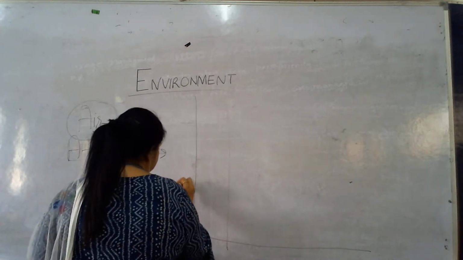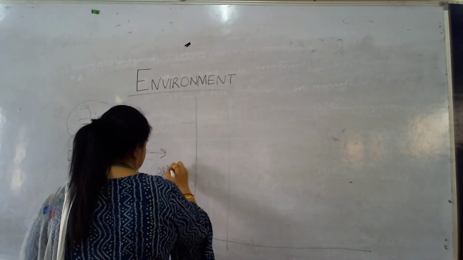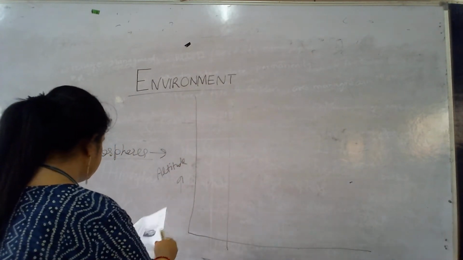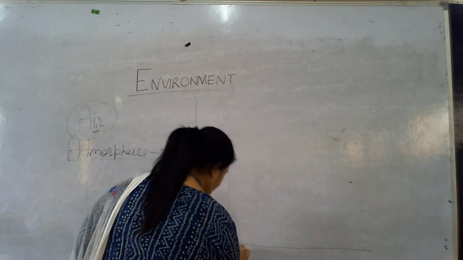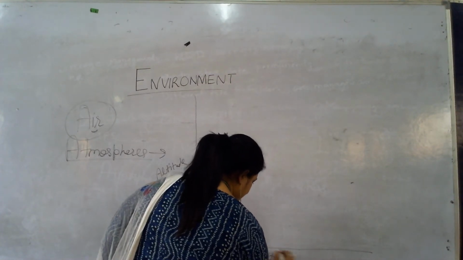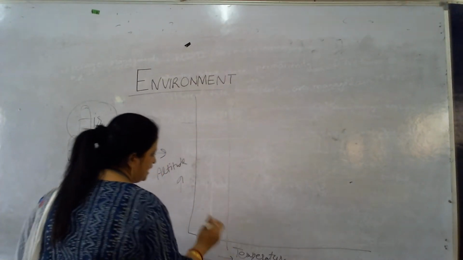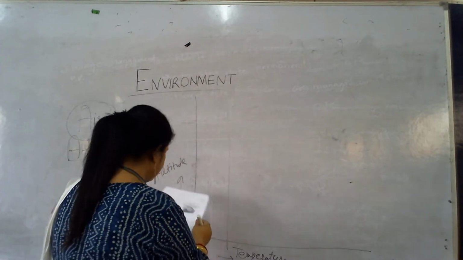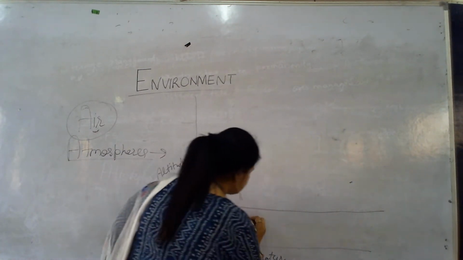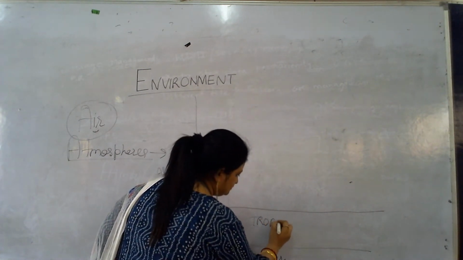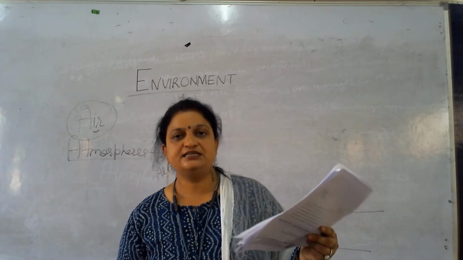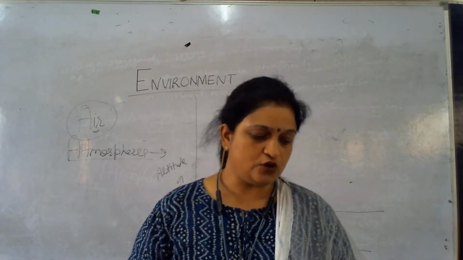On the y-axis, we take altitude, and on the x-axis, we take temperature variation. So, the first layer of the atmosphere. We talk about the first layer, that is called the troposphere. The troposphere is the first layer of the atmosphere.